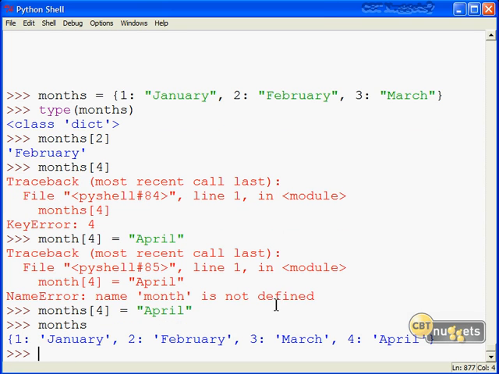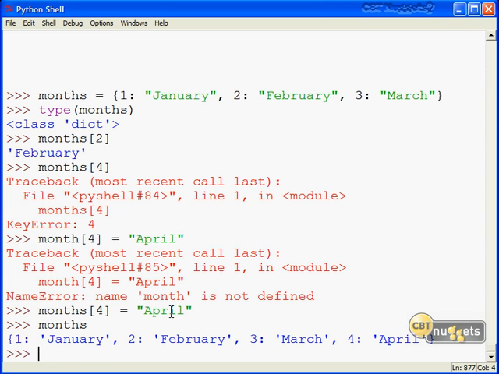So this is called adding to a dictionary by assignment. So we're adding the new key value in square brackets, and then we're using equals, our assignment operator, and then we're doing our value. So we could stretch this out all the way through the end of the year if we wanted to. Whereas I showed you earlier, we can just pass in a key value to return its associated value.